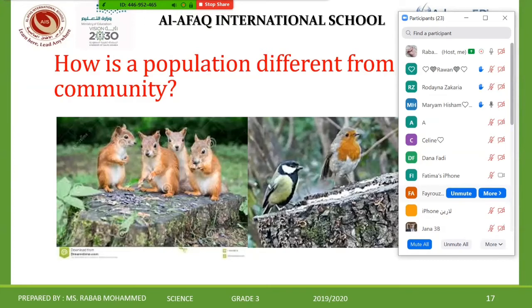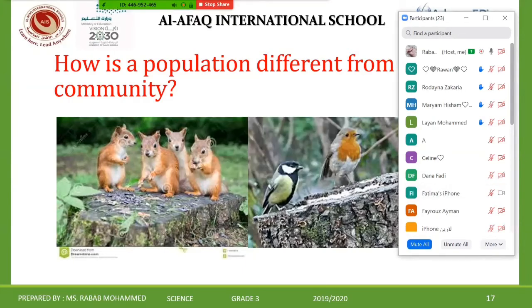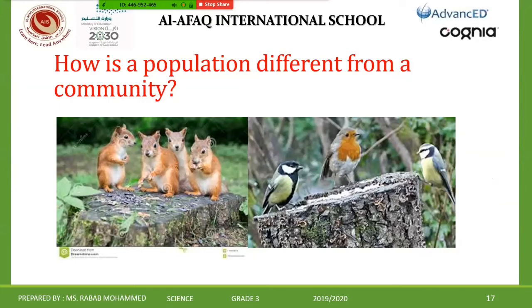Community means a group of animals. No. All populations that live in the same place. Bravo, thank you. Got it? I hope.